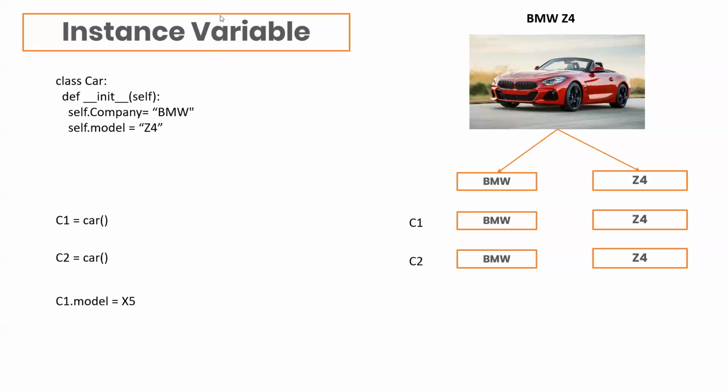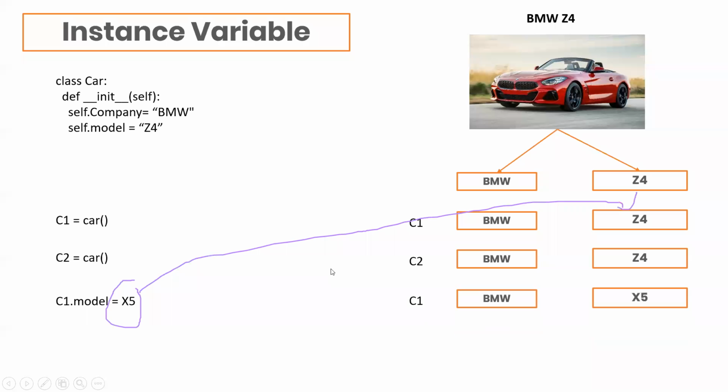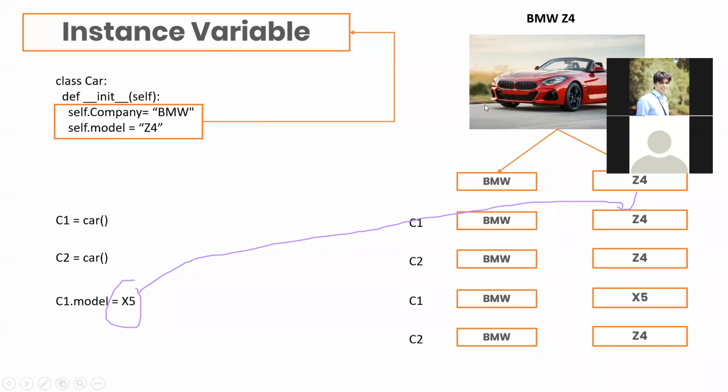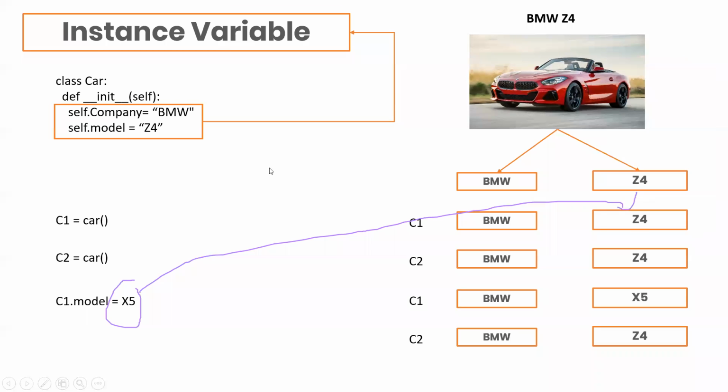So what will be the updated value then of c1? It will be BMW and X5. We changed the car model. But for c2, what will it be? For c2, it will be BMW and Z4 always, because we have not changed the value. Correct? So to understand, this self.company, self.model is actually an instance variable. Everyone understood that? This is an instance variable.